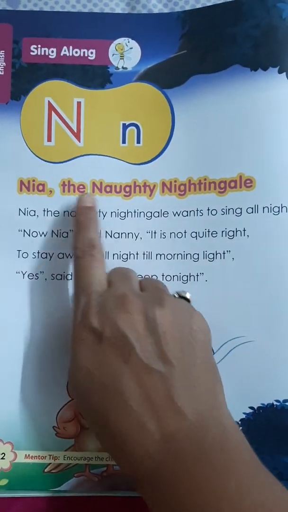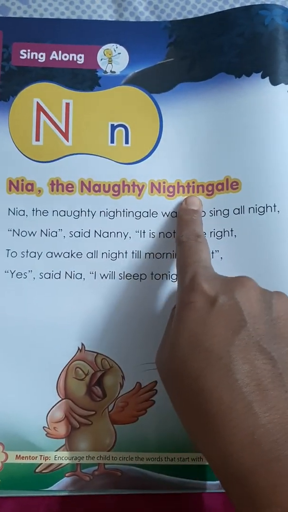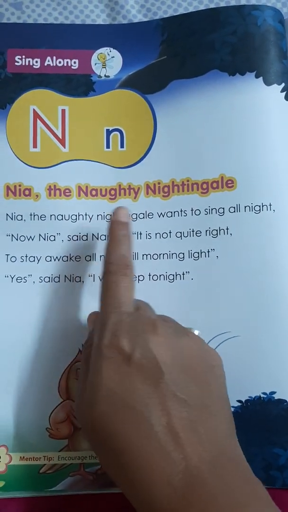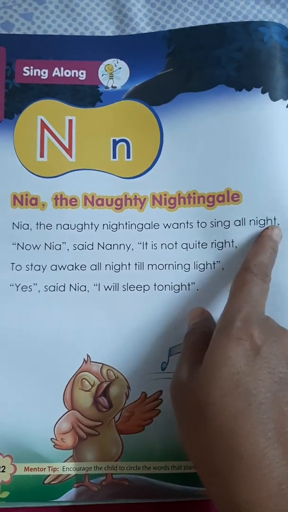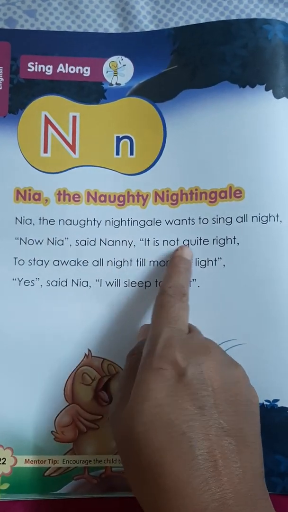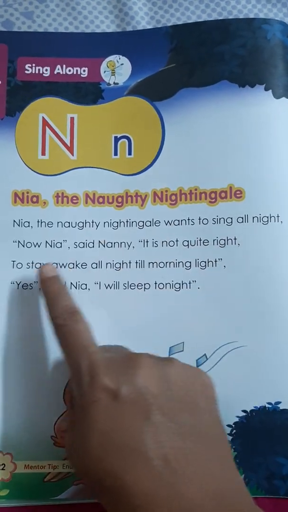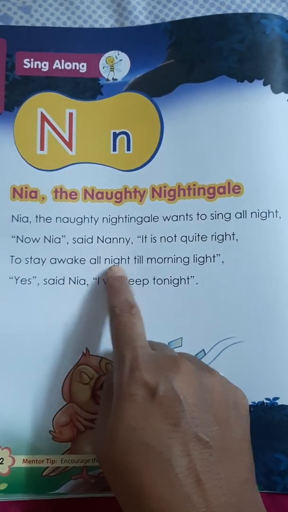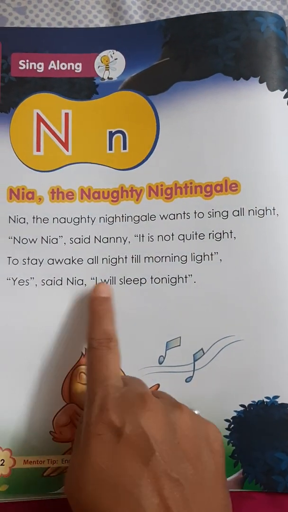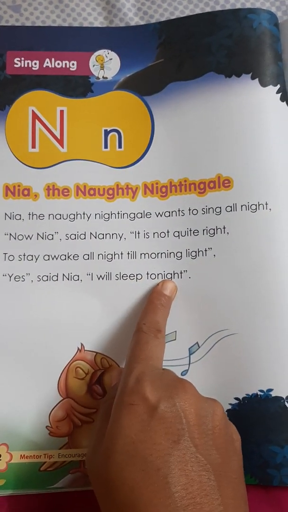Here one rhyme is given related to letter N. Nia the naughty nightingale wants to sing all night. Nanny said, it is not quite right to stay awake all night till morning light. Yes, said Nia, I will sleep tonight.